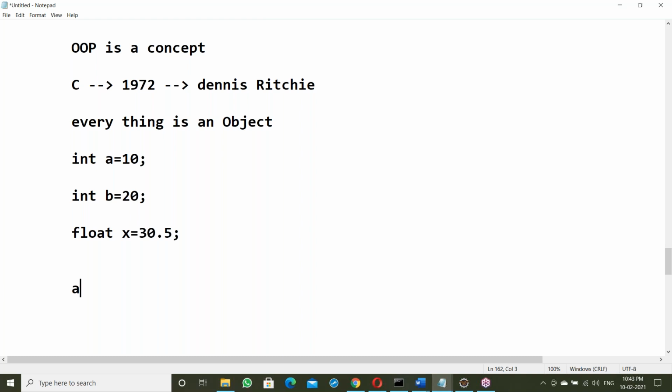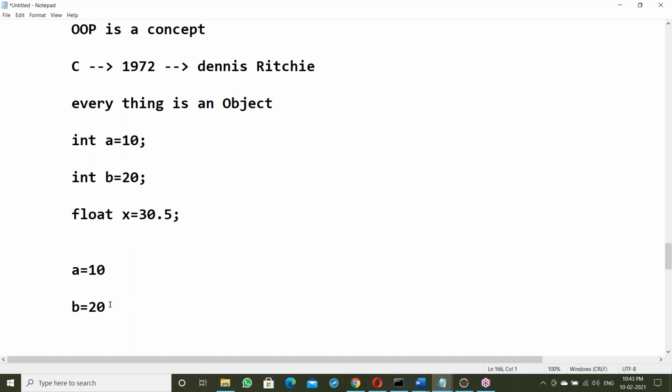See, in Python, suppose a equals 10. For this, one object is created. It's not a variable, it's an object of a class type. Suppose b equals 20. For this also, one object is created internally. An object is somewhat like a box. So for a and b, objects are created. In Python, everything is an object.